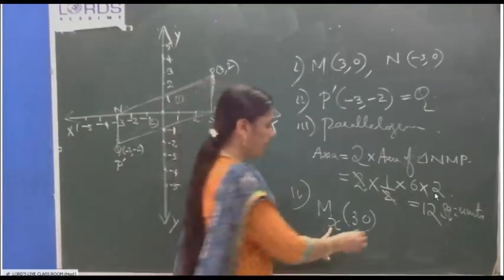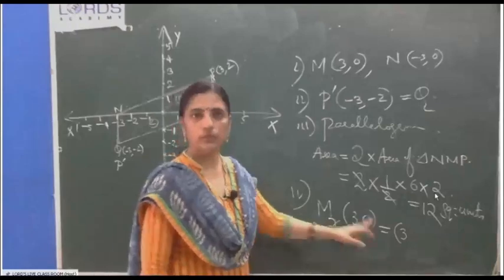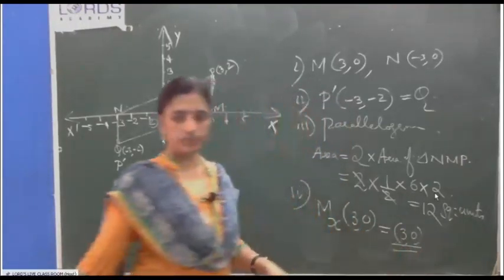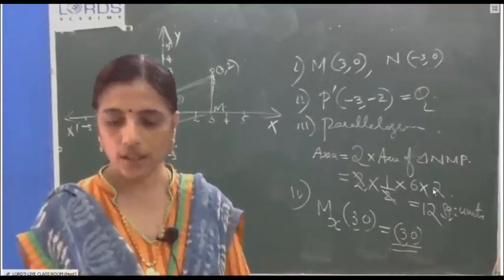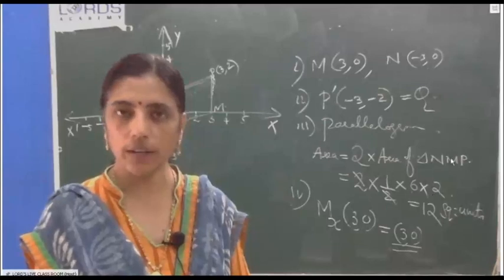Okay. What will happen? The y coordinate will change. But here the y coordinate is 0. So, the answer is also 3, 0. 3, 0. Okay. Next subdivision. Write the coordinates of the point to which M is mapped on reflection in the y-axis.